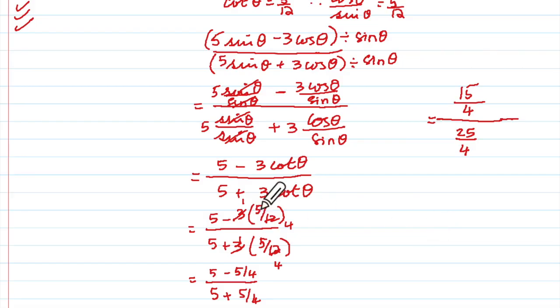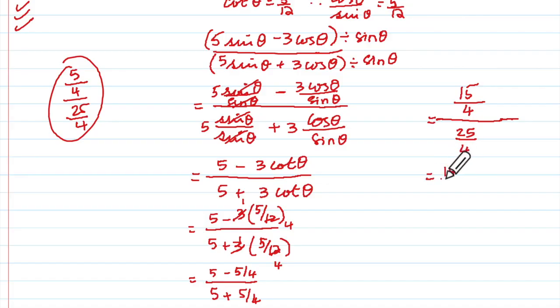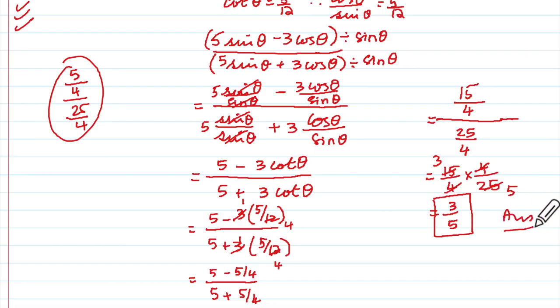Yes. Please do not write it as 5 upon 4 upon 25 upon 4. It's going to be very confusing, you know, like this. Understanding? It looks like a ladder. Alright? Make sure that this is separating the numerator from denominator. Now tell me 15 upon 4 into 4 upon 25. What got cancelled? And what did you get? 3 by 5. And put it in a box, and that is our answer.